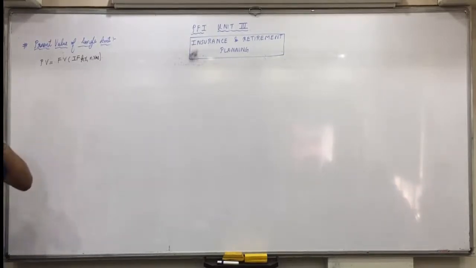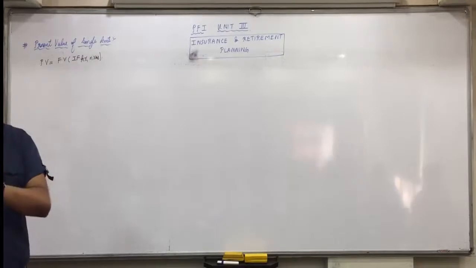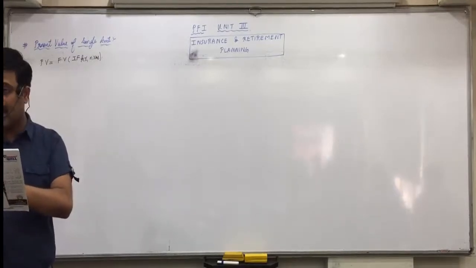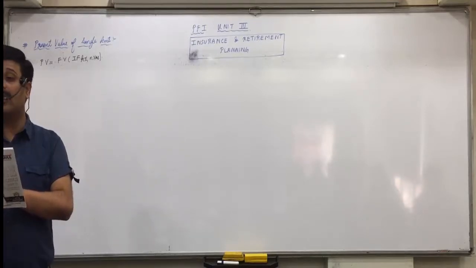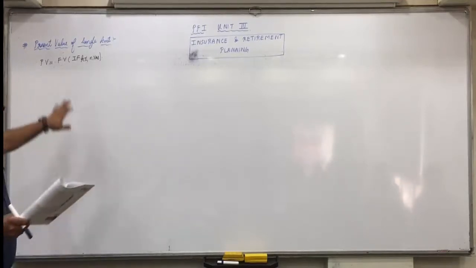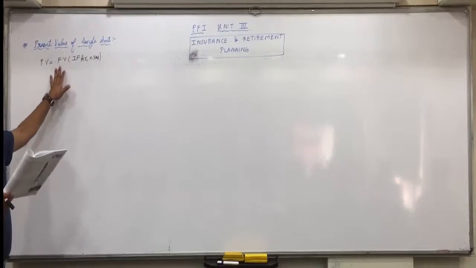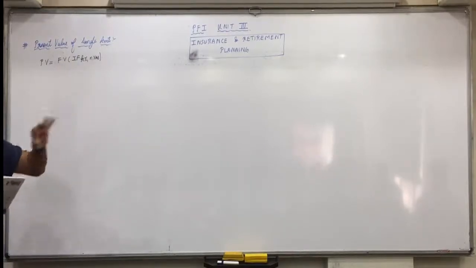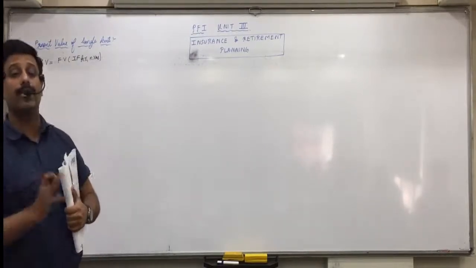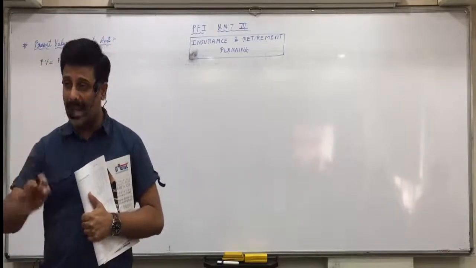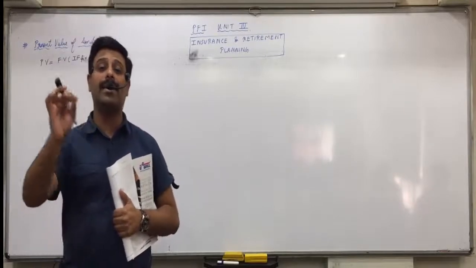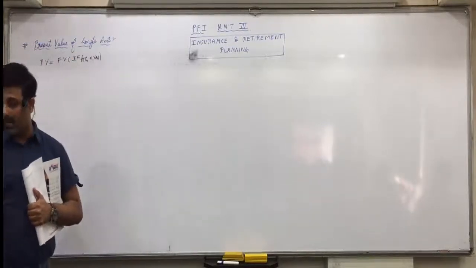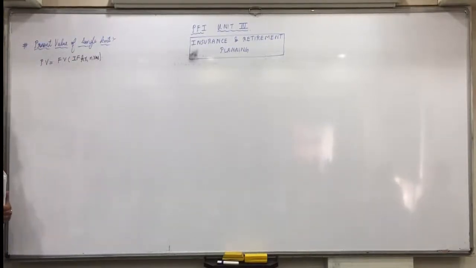So like the example I gave you, can you see 12% rate of interest and 10 years. So they intersect at 0.322. So if you need 10 lakh rupees after 10 years, then 10 lakhs into 0.322, 3,22,000 you have to deposit right now. You deposit right now 3,22,000 at the rate of 12%. After 10 years, it will become 10 lakh rupees. Did everyone of you understand? So when such questions are asked, we will be using this present value of single amount.